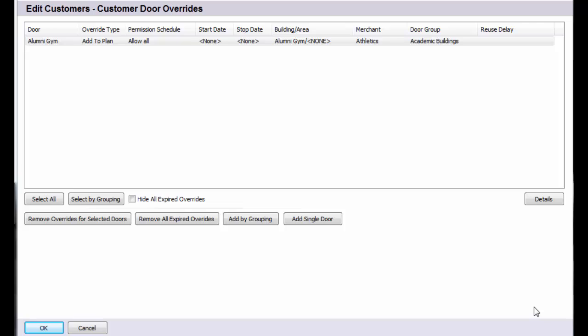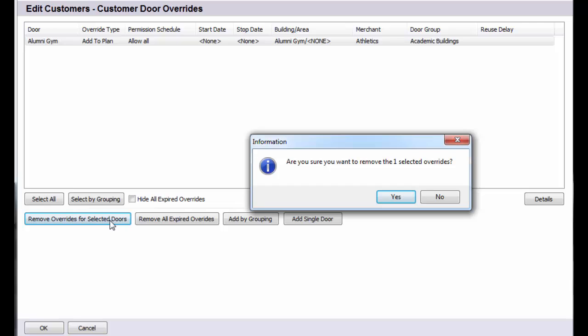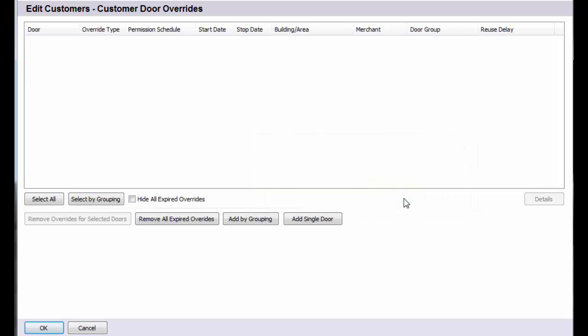When you get to the Edit Customer's Customer Door Override screen, select the door override you want to remove and click Remove Overrides for selected doors. Click Yes when prompted to confirm the door override should now be removed from the list. Click OK to return to the Customer Details screen and apply the changes.